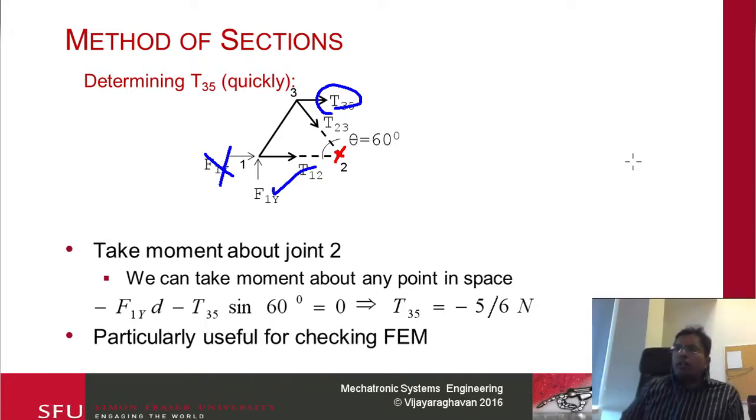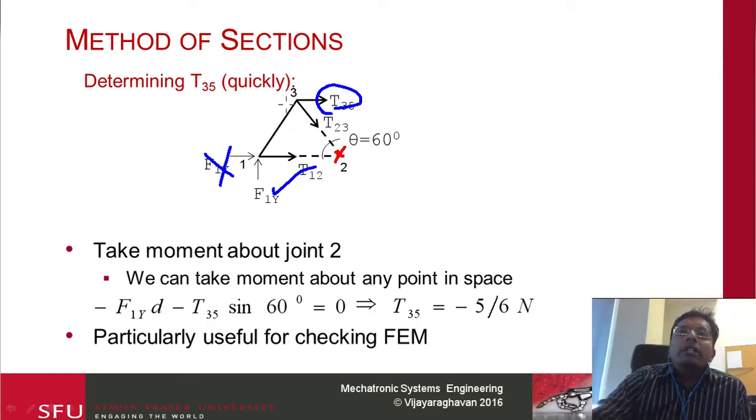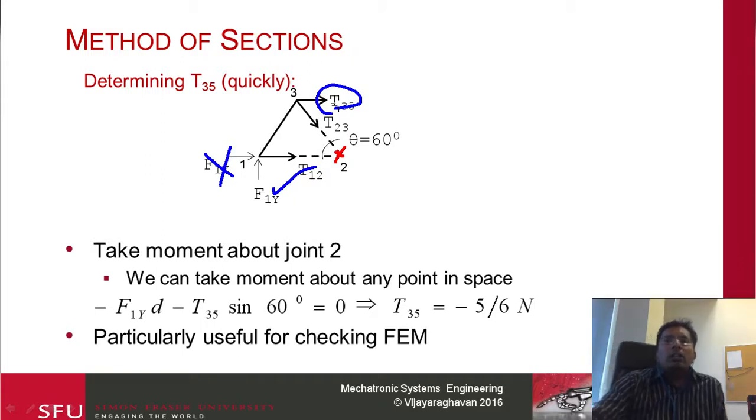This is particularly useful when you want to calculate just 1 or 2 forces. If I wanted to calculate 2 forces, for instance T23, I would pick some other location, or once I've calculated T35 for this particular section, I can do the horizontal equilibrium.